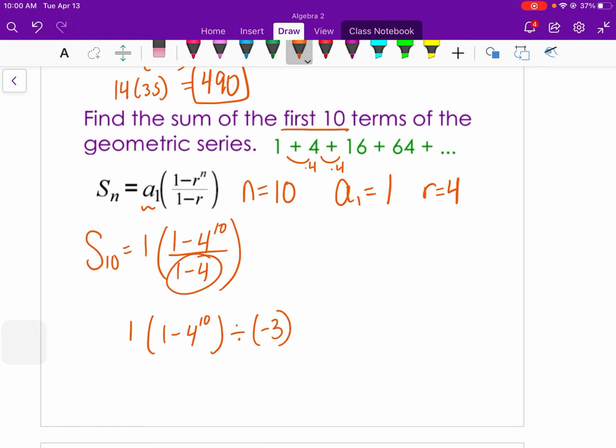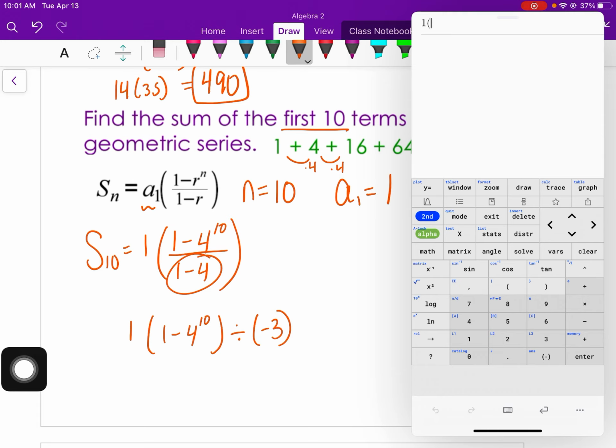So I broke apart the fraction here and did the top divided by the bottom, and I did simplify the bottom first. Since the r is positive, you don't need a second set of parentheses inside these, because the calculator will know to take 4 to the 10th first and then 1 minus that. And then it'll work from left to right: 1 times this divided by negative 3.